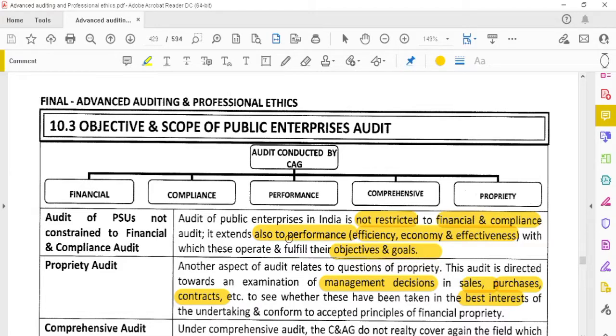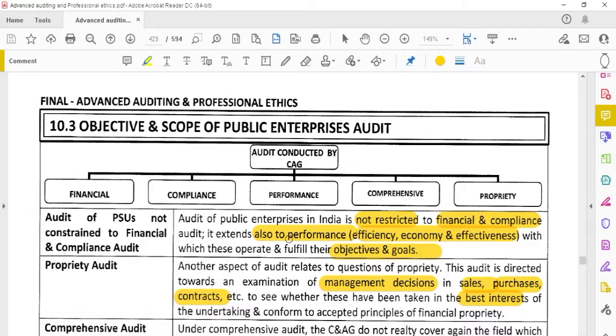Normally, for every company we conduct only the financial audit and the compliance audit. We verify the financial transactions of the companies, and we check the compliance, whether they have complied with the laws and regulations or not. We only check that. In addition to that, because in the PSU, public money is also involved, we have to verify the performance of that entity. So we have to conduct the performance audit and also the comprehensive and proprietary audit. We'll discuss these types further.